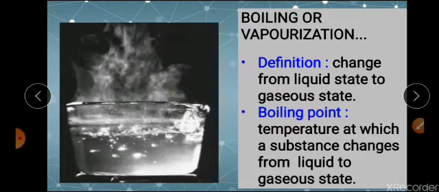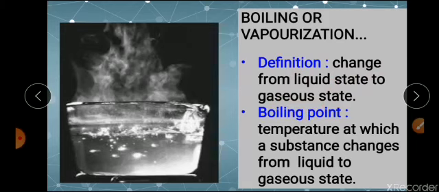Here we have condensation. Just like you have learnt freezing and freezing point, condensation means the change of state from gaseous to liquid. Boiling is from liquid to gaseous. Condensation means the process of change in substance from gaseous state to liquid state. You call it condensation.